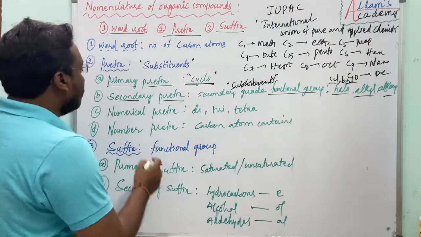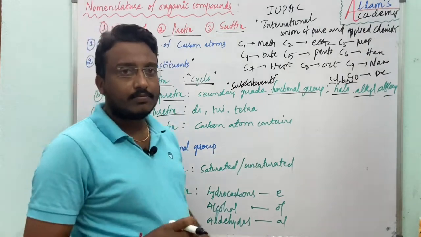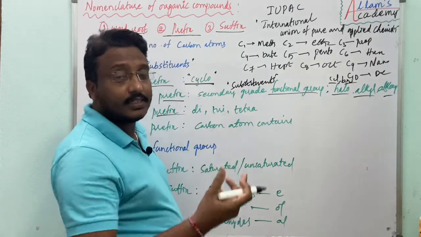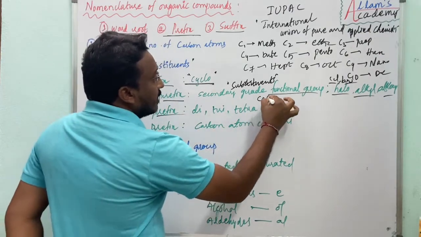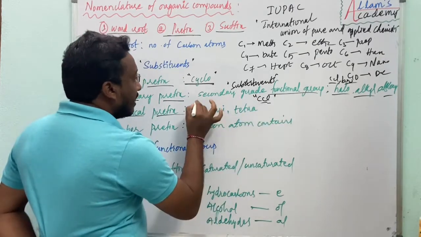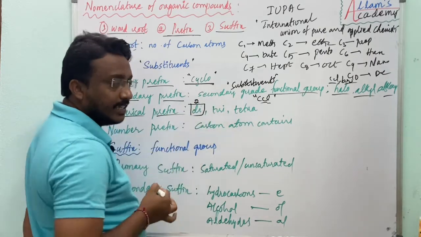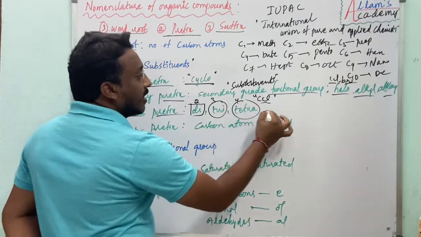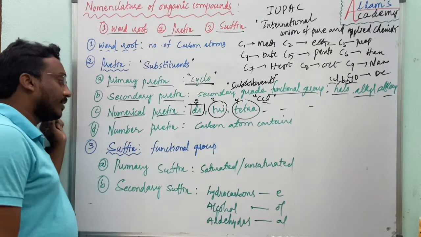And the next one, numerical prefix. If the same substituent repeats twice or thrice, for example, chlorine is present as a substituent two times in a given compound, then we use the numerical prefix di. If three, tri. If four, tetra, and so on.